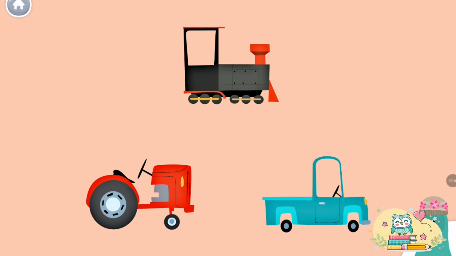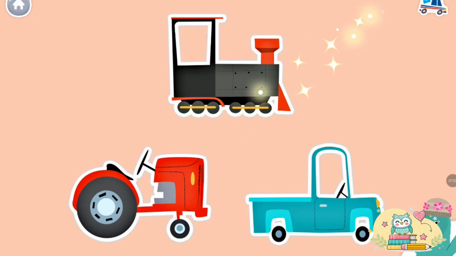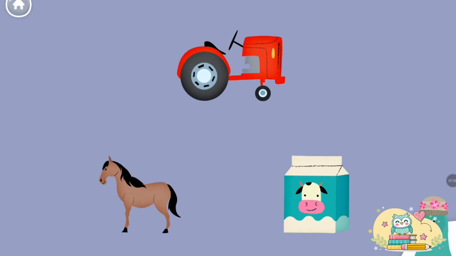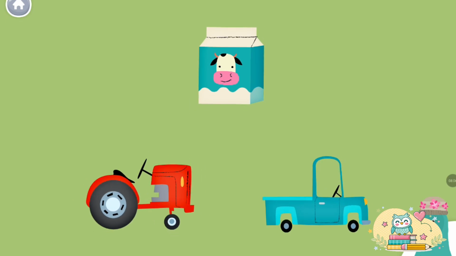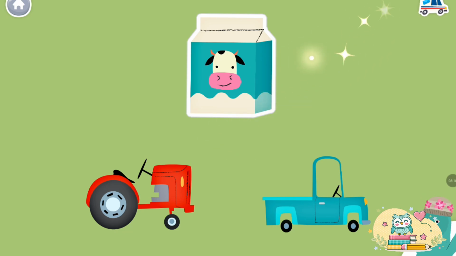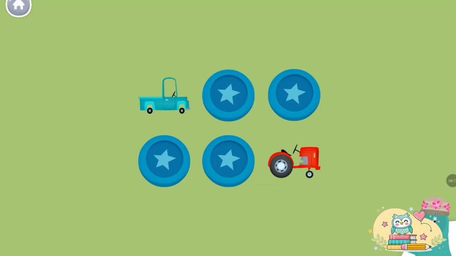All of these things start with the T sound. Tap them. Tractor. Train. Truck. Awesome! Which one starts with the T sound? Tractor. Woohoo! Now, let's do a tricky one. Which one does not start with the T? Milk. Cool beans! Match the words that start with the T sound.